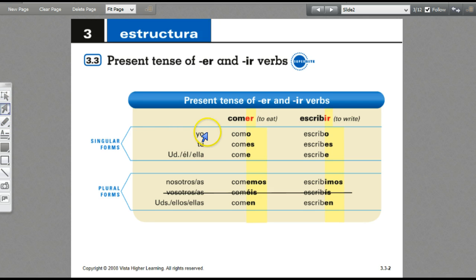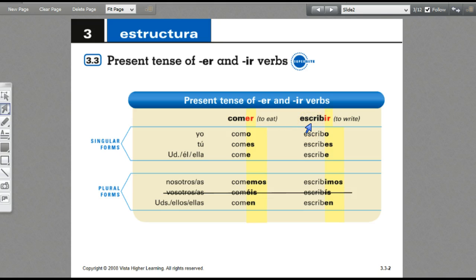What we'll do here is we knock off the ER again because comer means to eat. And so to say I eat, it's yo como. Tú comes. Él, ella, and usted come. Nosotros comemos. Ustedes, ellos, ellas comen. So the endings for ER verbs: o, es, e, emos, en.